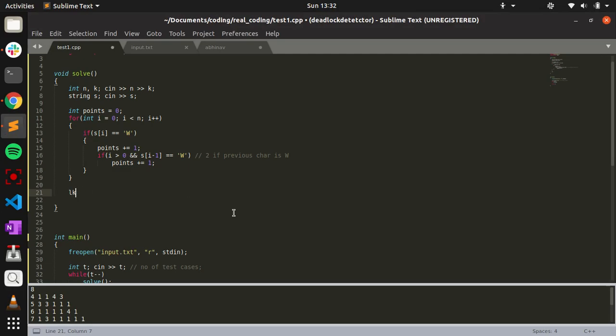So I will take the first W and calculate the index for the first W, which will be 0, and similarly I calculate the index for the last W. Initially by default it will be n minus 1.